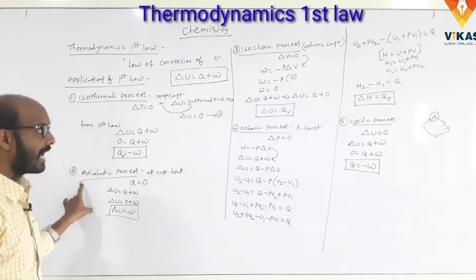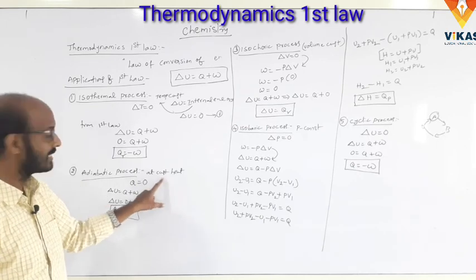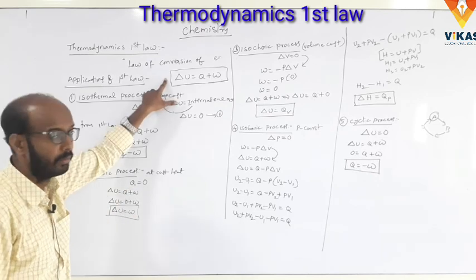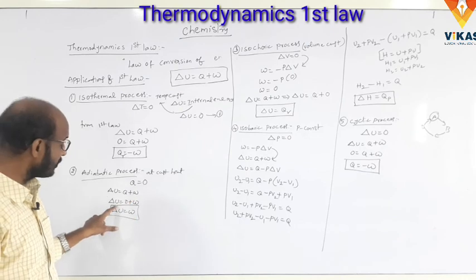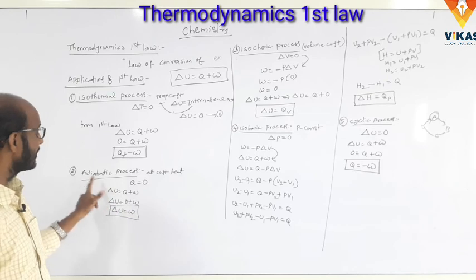And next one, adiabatic process. So what is the adiabatic process? At constant heat energy, that is Q is equal to 0. Substitute Q is equal to 0 in the thermodynamics first law, delta U is equal to Q plus W. So delta U is equal to 0 plus W, delta U is equal to W at constant heat energy. That is the adiabatic process.